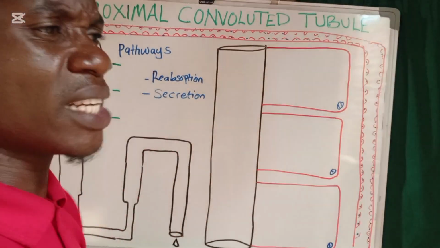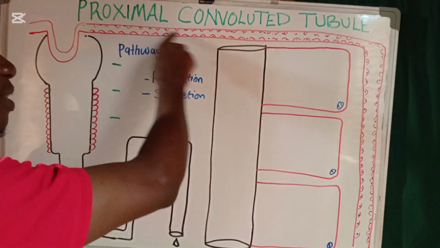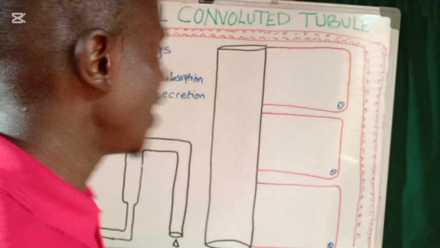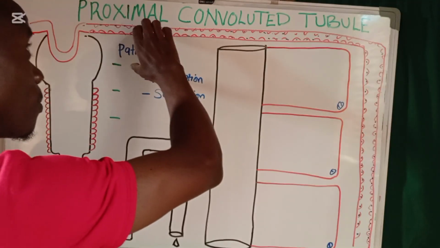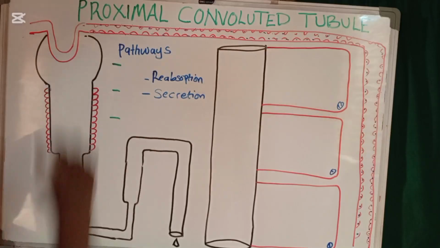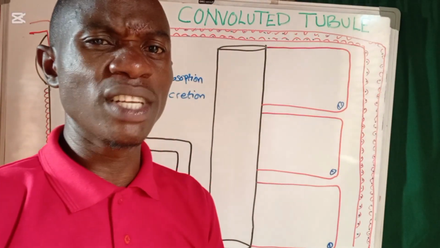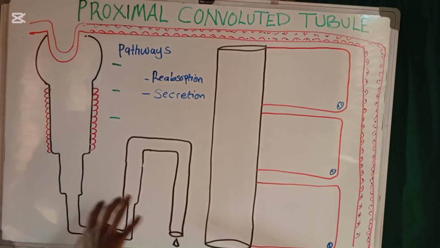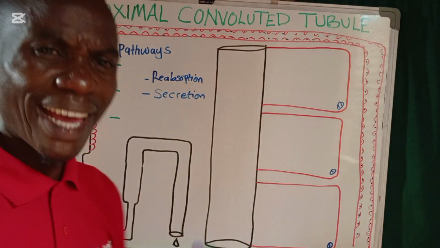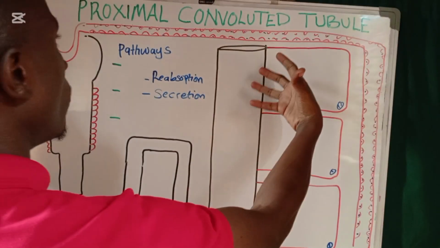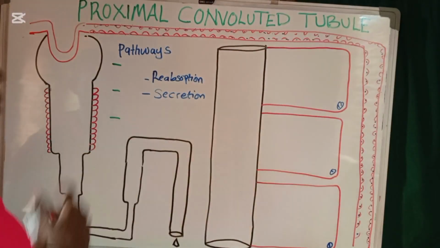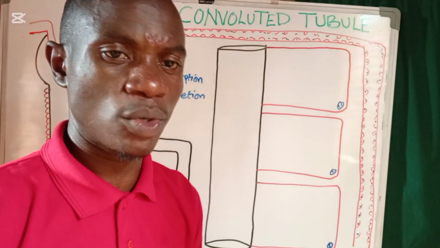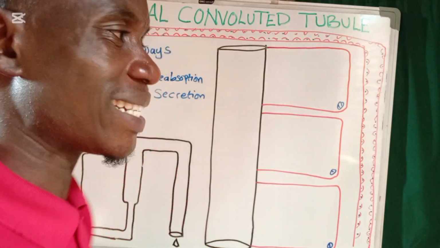But there are also substances that get tired of staying in the blood and want to come and test the sweetness of the tubule. These substances move from the nearby blood vessels into the proximal convoluted tubule. It could even be the distal convoluted tubule, or the vasa recta, or any other area. So long as substances are moving from outside into the tubule, this is what we call tubular secretion. We shall see some of the substances that get secreted.